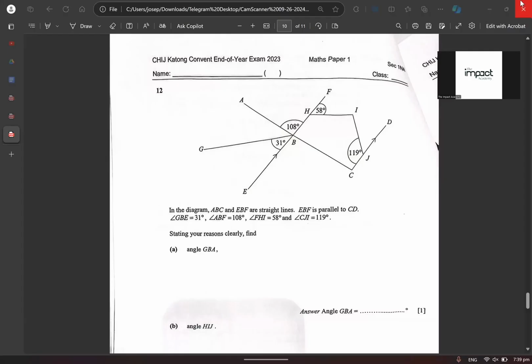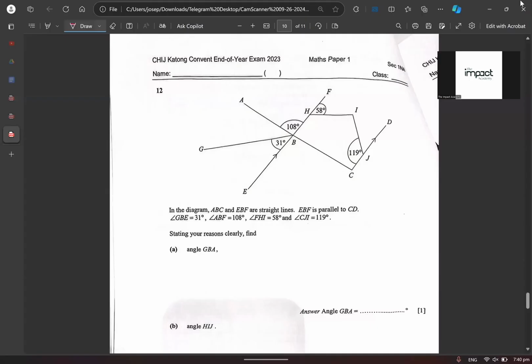Okay, so now angles are your favorite of all time, right? What is it that we want to do whenever we solve angles? Well, you want to draw lines, right? Make sure lines are drawn nicely. And then you definitely want to read the question as well. Agree or disagree?